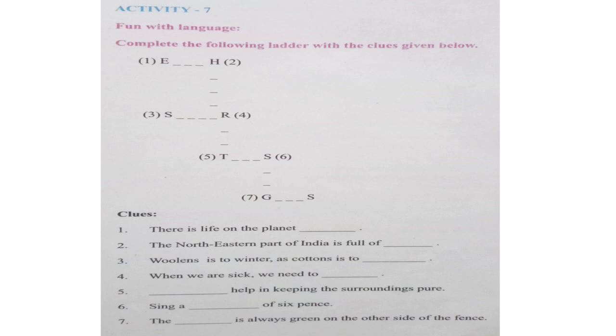So which planet has life on it? It is only one in the whole universe, that is Earth. So you have to write Earth here in the first horizontal line. E is already there, you have to write A, R, T, and H is already given there, so no need to write H. In this way you have to complete all these 7 clues and find the word. So activity number 7 will be completed in this way.